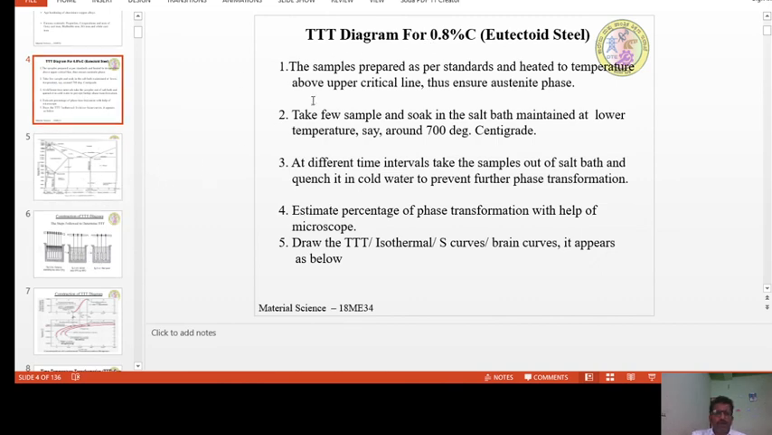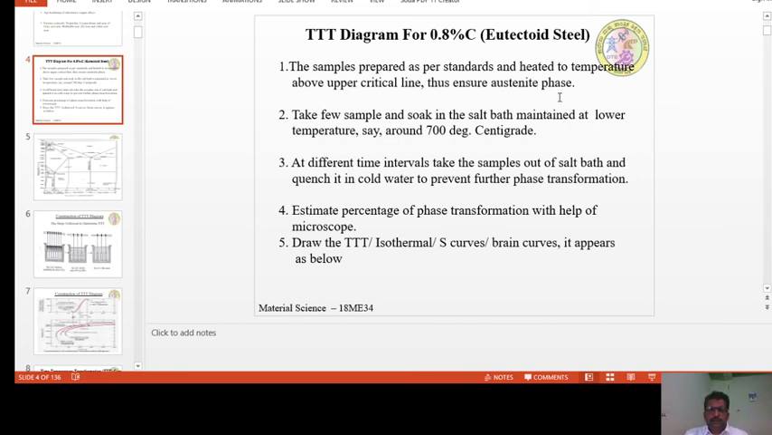So look at here what they do, what are the different steps involved in it. The specimens are prepared as per the standards and heated to a temperature above the upper critical temperature to ensure the austenite phase. That means we will select some, let us say 25 or 30 specimens, and heat them above 727 degrees centigrade and keep them at that temperature for a good amount of time, so that the entire body of the specimen is converted into austenite. That is the first step.